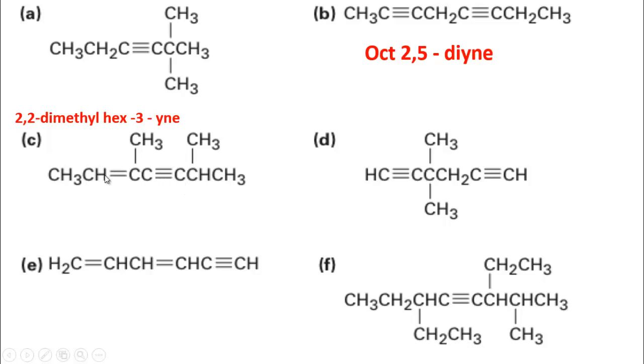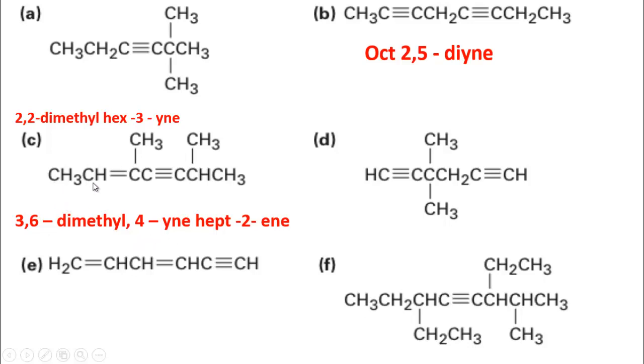I have said double bond will get priority, so numbering should be started from this side, and its name will be 3,6-dimethyl, hept, with the triple bond at 5 from this side.